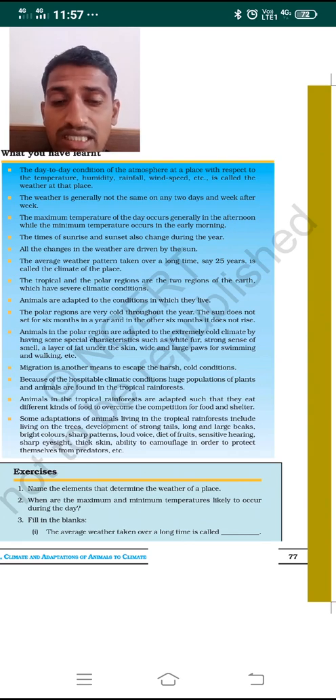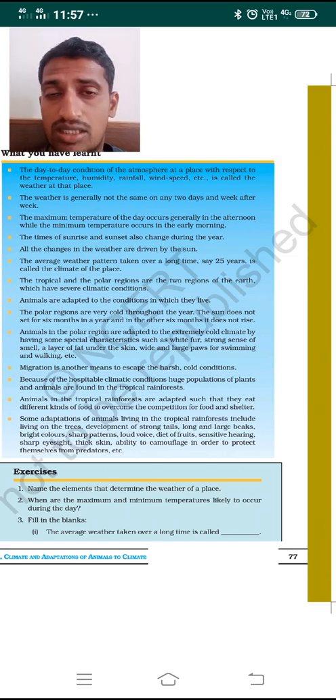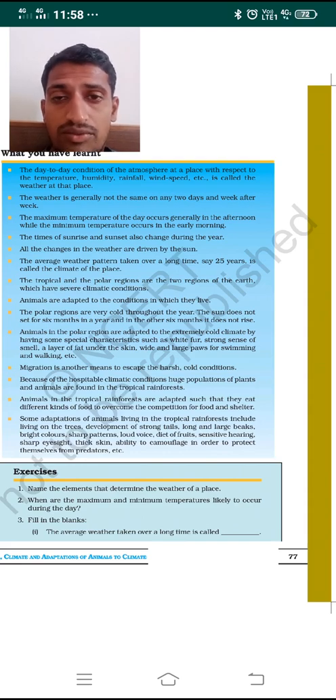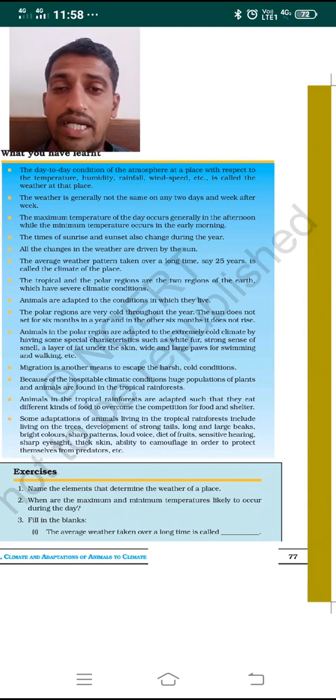Also thick skin, and the ability to camouflage, that is to change skin color as per the place where they are surviving, in order to protect themselves from their predators. These are the adaptations in the conditions of the tropical rainforest.